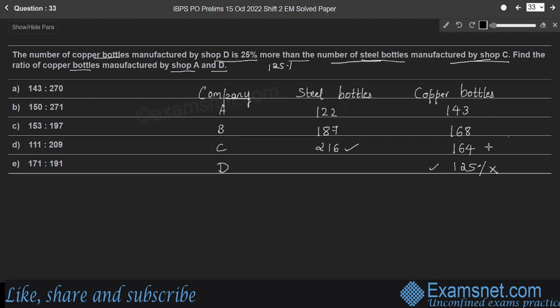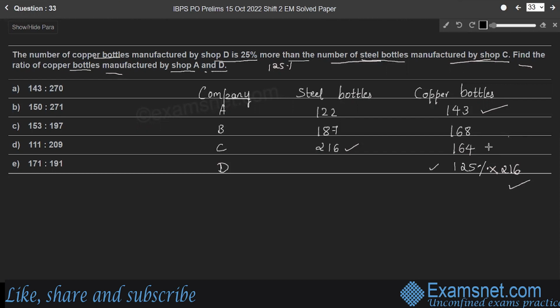Therefore, company D manufactures 125% of 216 copper bottles.